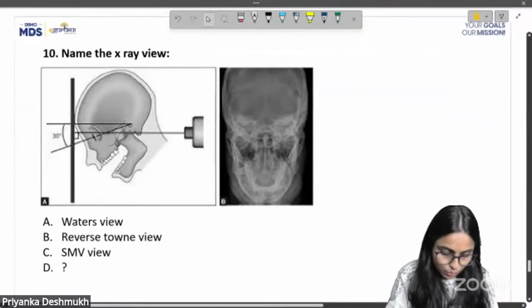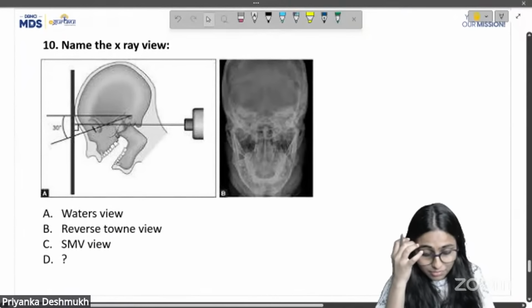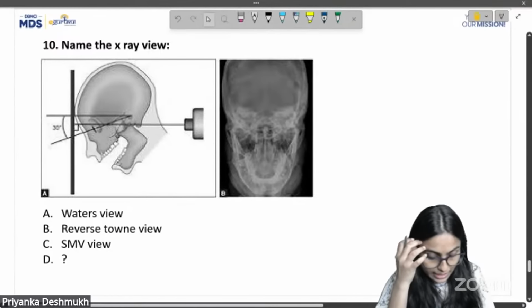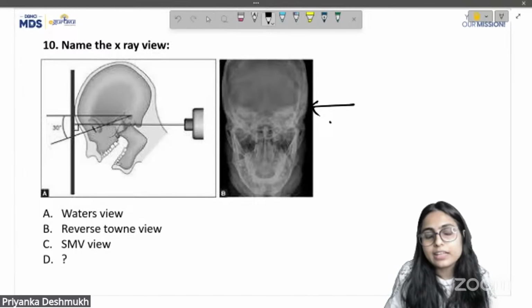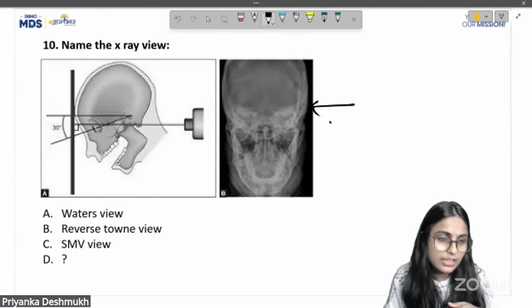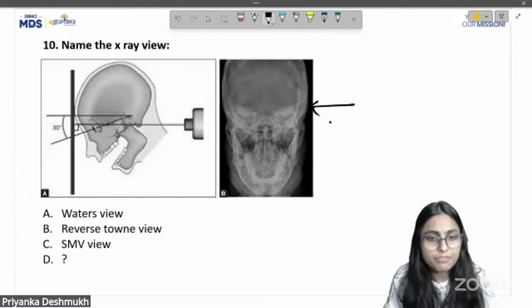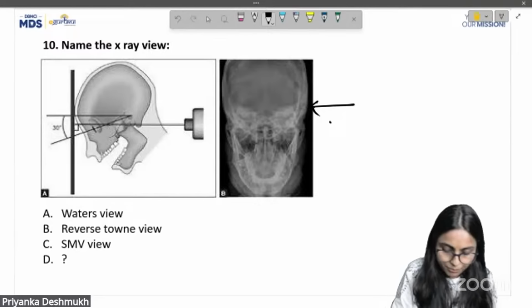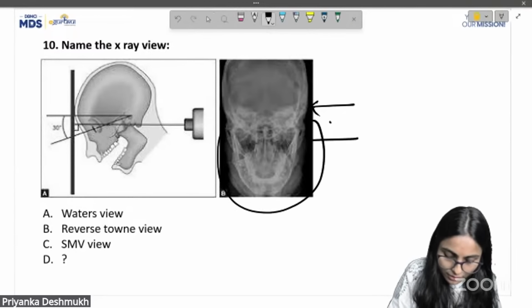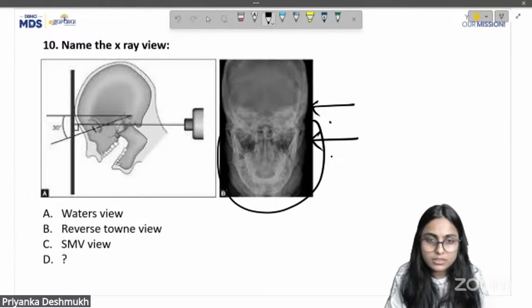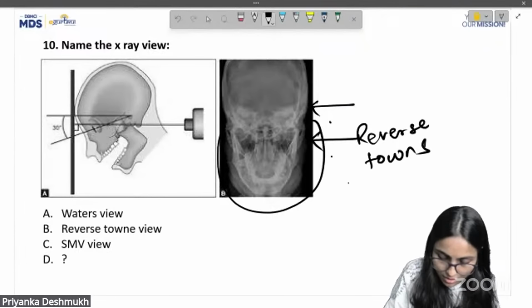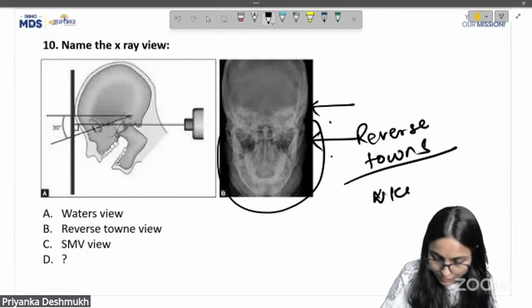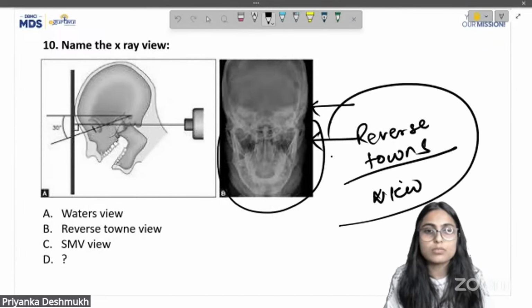Now, next question: name the X-ray view. There was an X-ray view. Some are saying there was an angulation of 30 degrees, some were saying 45 degrees, so we have just put it. But the X-ray that you can see here is the reverse Towne's view.